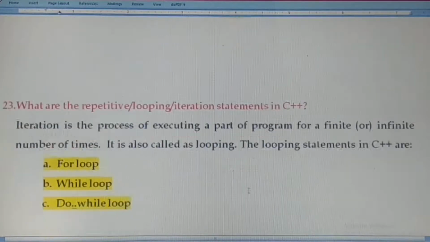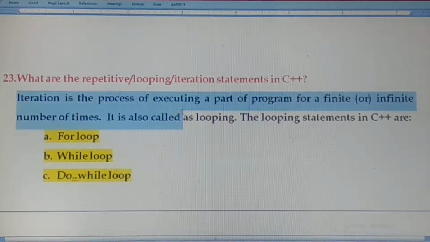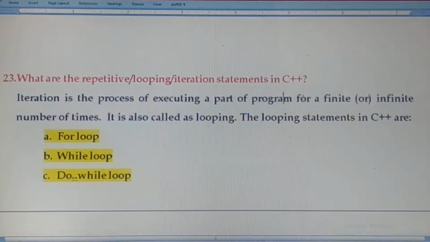The next question is, what are the repetitive or looping or iteration statements in C++? Iteration is the process of executing a part of a program a finite or infinite number of times.